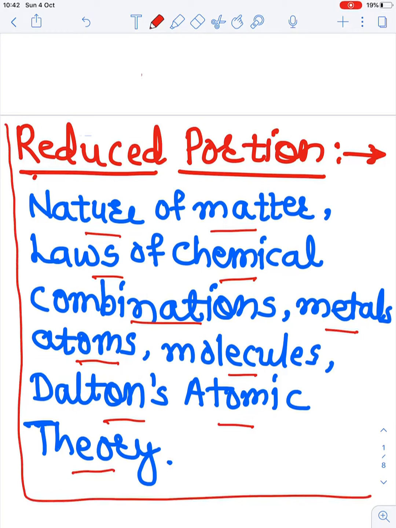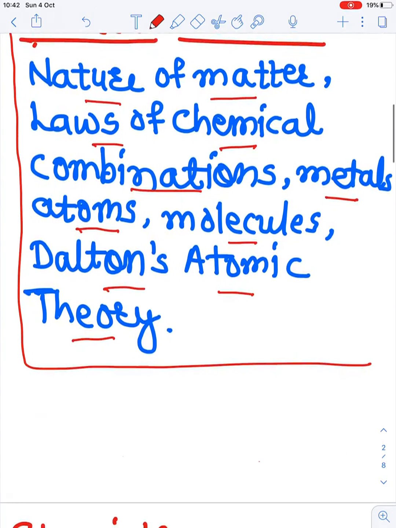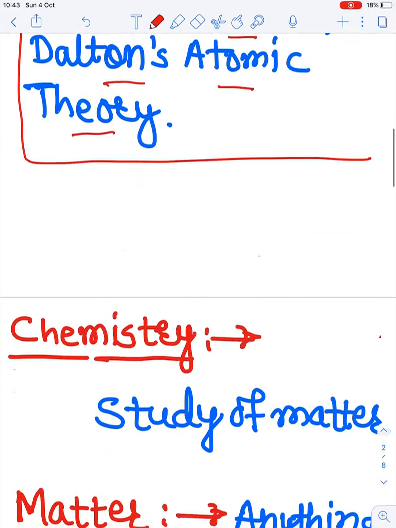From your chapter, and I am also going to post the reduced portion of the different chapters in your classroom. Afterward, you can also see the reduced portion of these different chapters. Therefore, students, we will go towards the chapter.